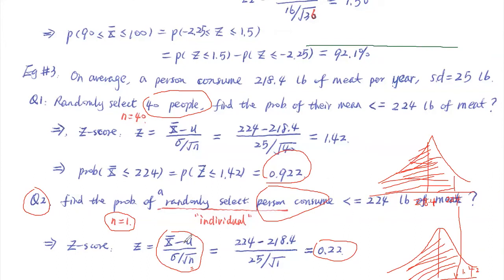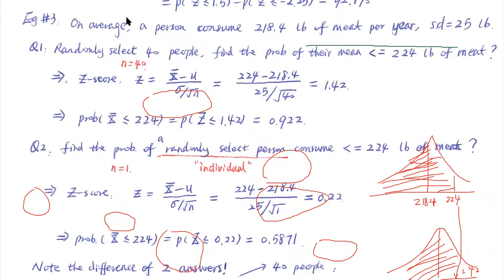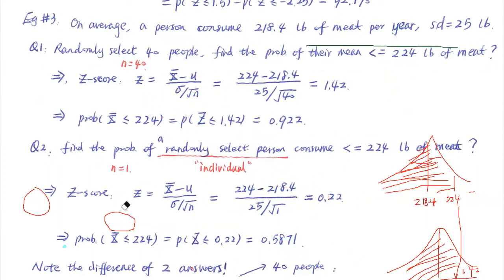Is that clear? That's the way that helps us understand when we have to use the new formula or when we have to use the old formula. You see that one probability is 92.2% when you have the average of 40 people.